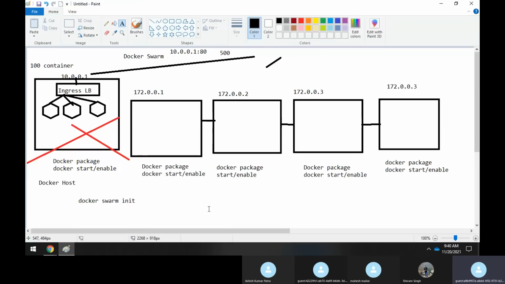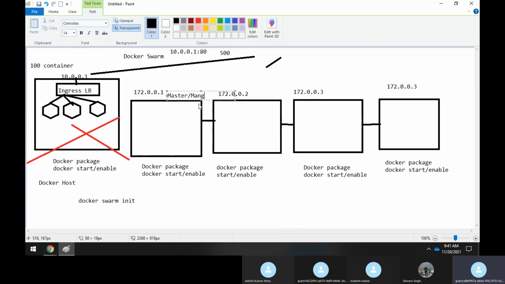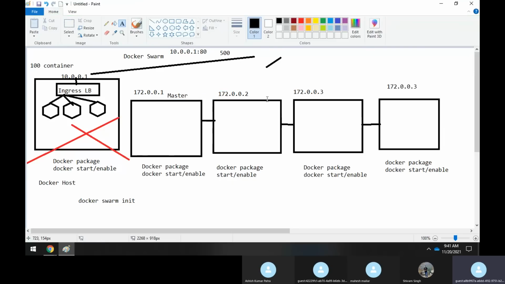In a clustered node, you have to make one node a manager and the other nodes worker nodes. Clear? If this server becomes the master, you can also call it a manager. Manager is the term we use in Docker swarm. I'll call it the master, and all the other nodes will be called worker nodes.